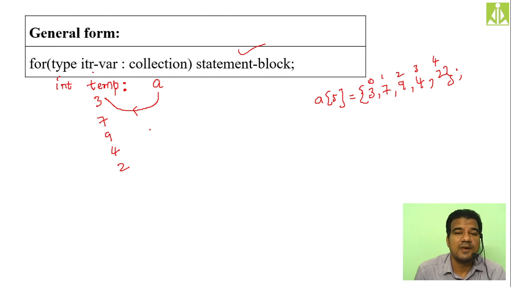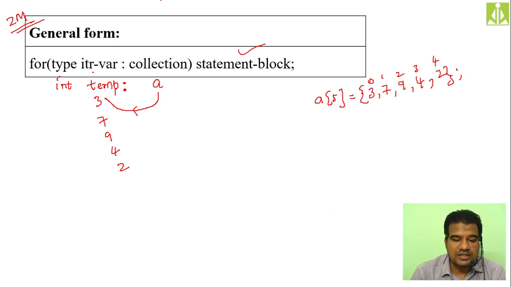Remember this. This is very, very important, and many times they ask this question: explain the for each style of looping in Java. This is a 2 marks question.